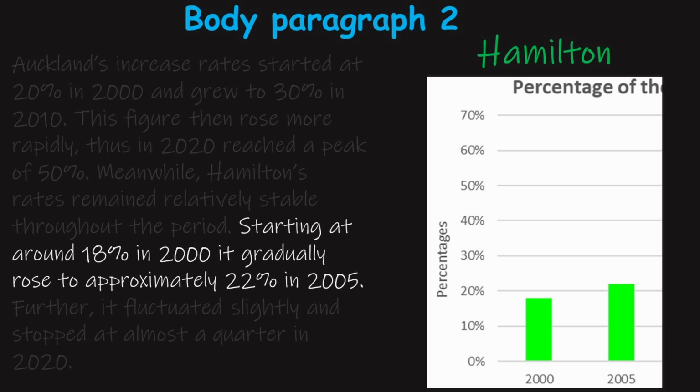Sentence number 4. Again, we cannot state that the increase rate in 2000 was exactly 18%, and in 2005 it was exactly 22%, as it's not indicated on the graph. We can only see the whole numbers on the graph. Thus, we are obliged to use words like around and approximately. The adverb gradually, which is colored red, means something that happens slowly over a period. Remember to use adverbs and adjectives to describe the verbs better and make the sentences look complex.